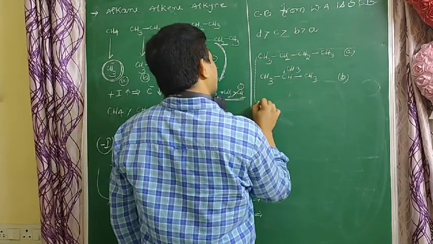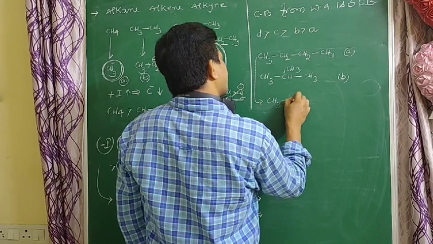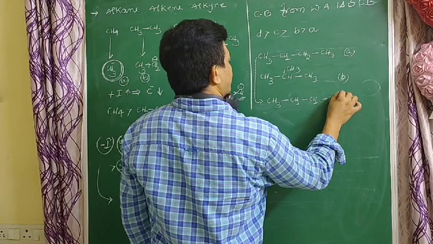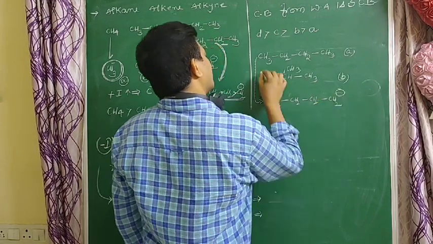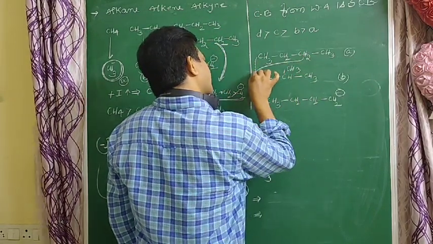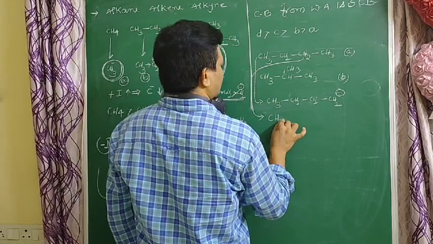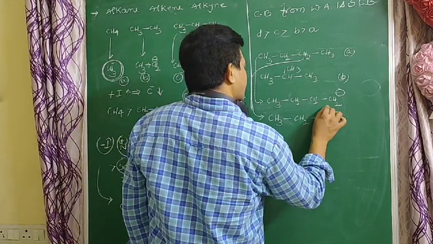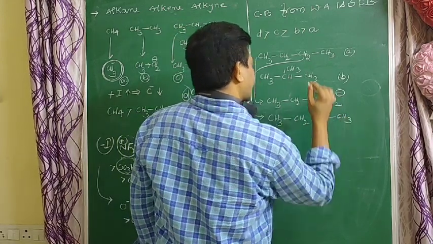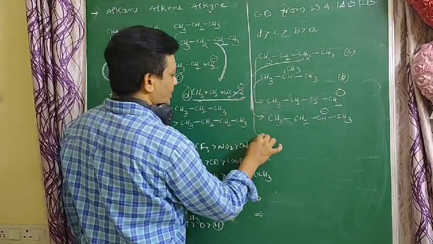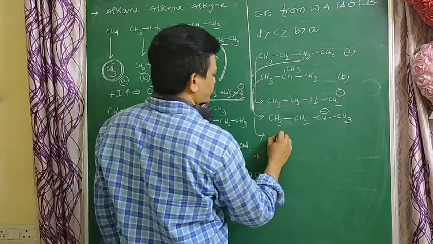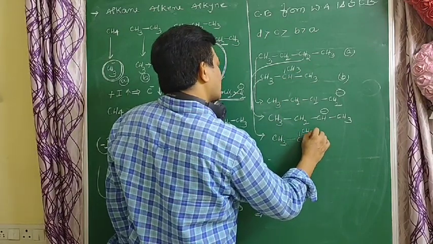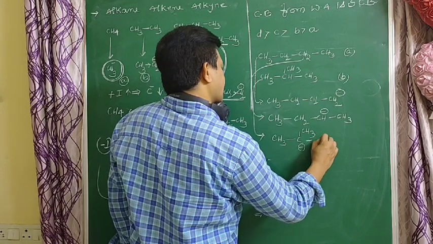So CH3, CH2, CH2, CH2 minus, and remove the hydrogen from the second carbon: CH3, CH2, CH minus, CH3. Remove the hydrogen from this compound's CH3 carbon: CH3 minus.